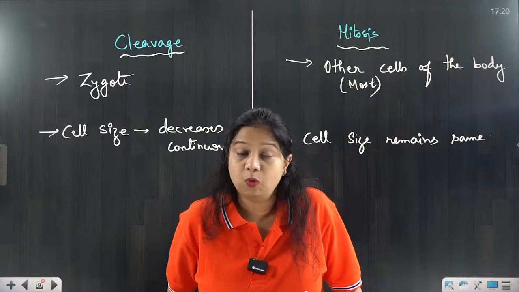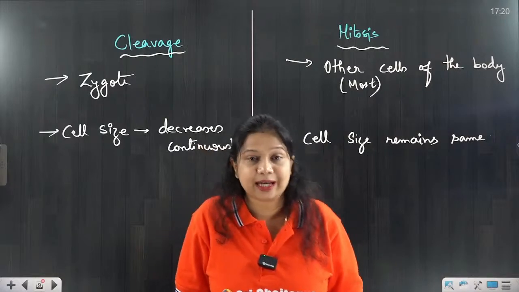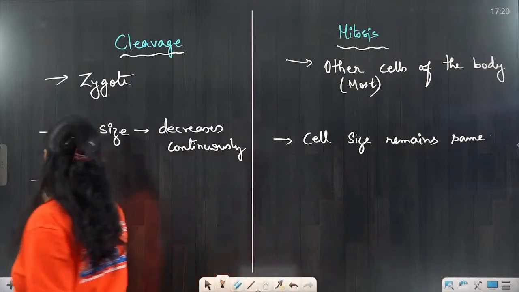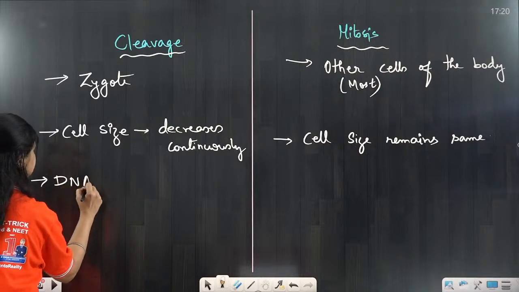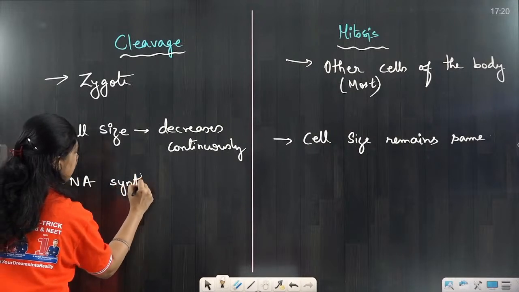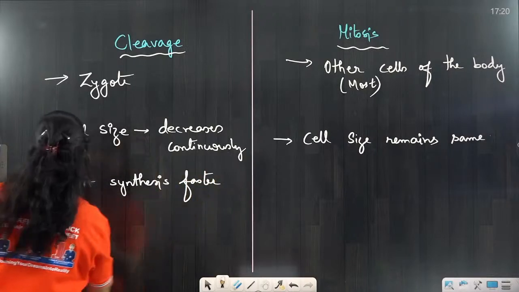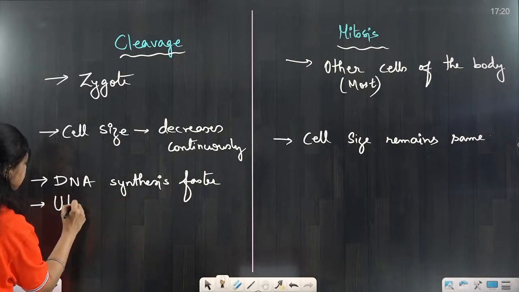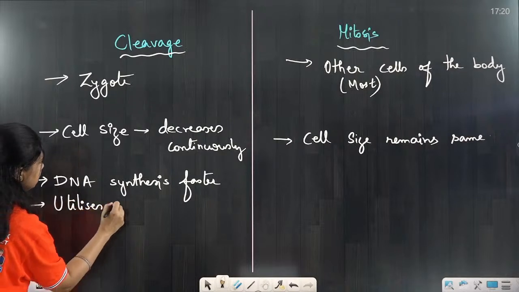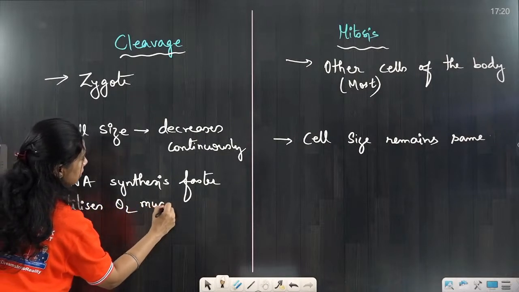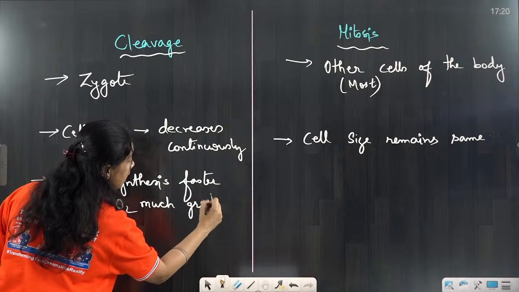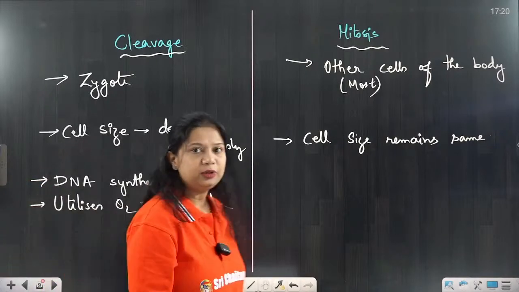Alright. Now, what is even much faster? In case of cleavage division, DNA synthesis is much faster and it utilizes much more oxygen.